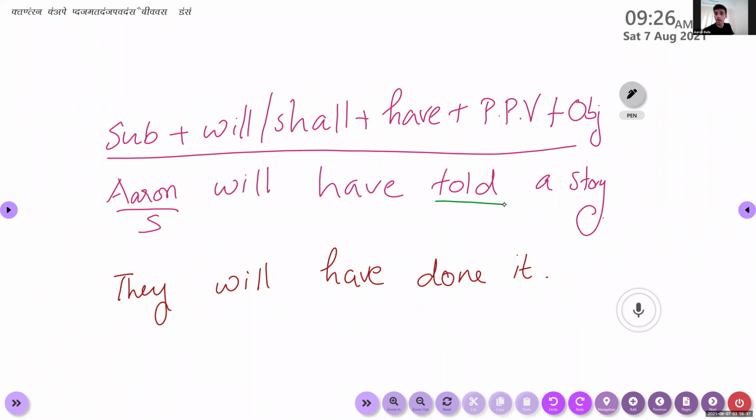Will. Ma'am, will and told. Only will and told. If you underline will and told, that is a wrong rule, because after will or shall, we should use only the base form, right? So I cannot use told after will. I can use only tell after will. So this is not correct.